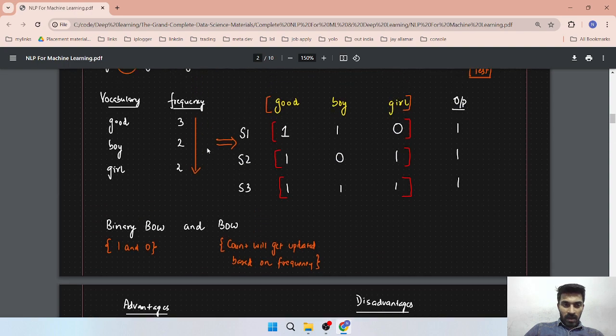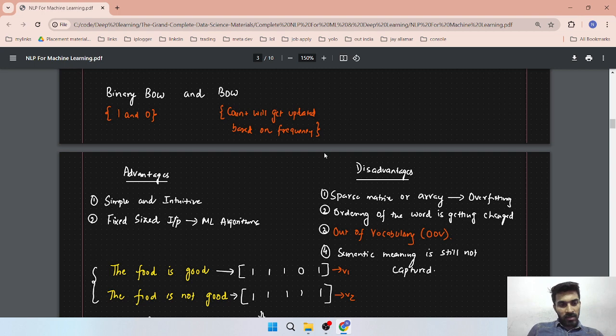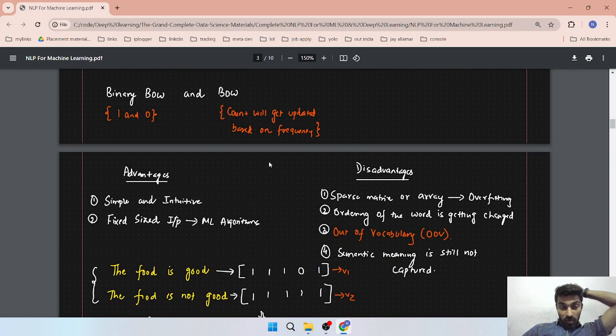And now coming to the advantages and disadvantages of bag of words. The advantage is that it is simple and intuitive. And one problem we had in one hot encoding, which was the fixed size, is solved: now we have a fixed size vector every time. Suppose you have 500 unique words in your dictionary, then you will get a fixed size 500 input every time. This depends on the unique words in the dictionary. So this is known as bag of words.